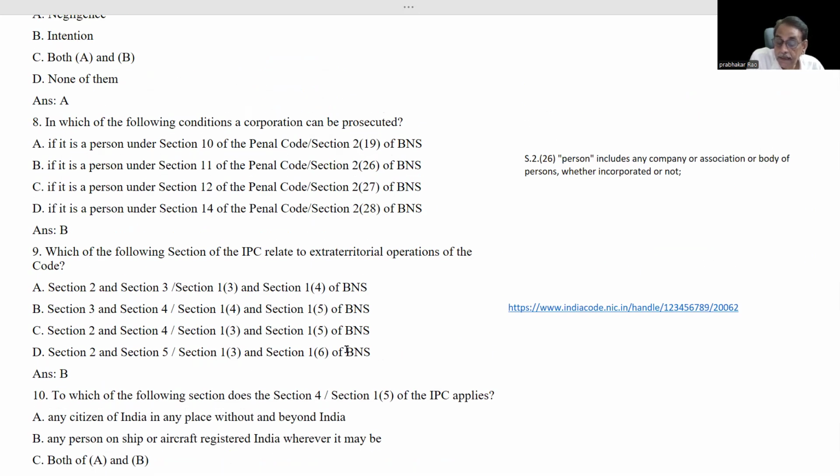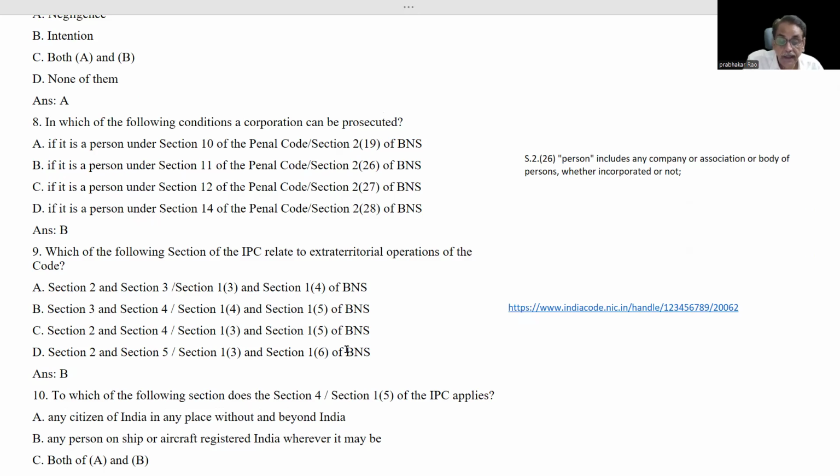This subsection 6 is also very important. That's why I will cover it here itself. Nothing in this Samhita shall affect the provisions of any act for punishing mutiny and desertion of officers, soldiers, sailors, or airmen in the services of the Government of India or the provisions of any special law or local law.